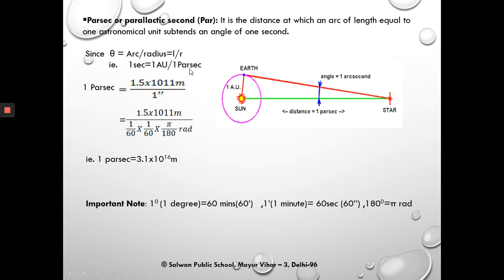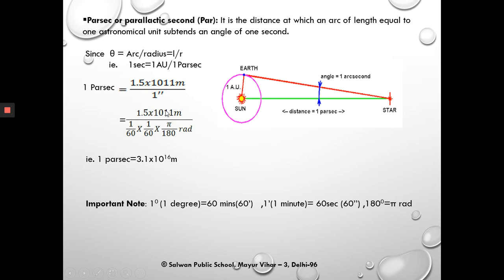We need to find out 1 parsec, therefore this 1 second will come at the denominator. This double dash indicates seconds. Next we need to convert this second in terms of radian. For this we need to use the relation given here. By using all this we can convert seconds into radians.